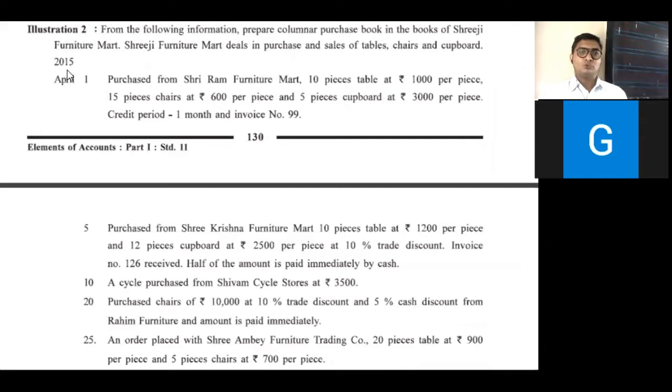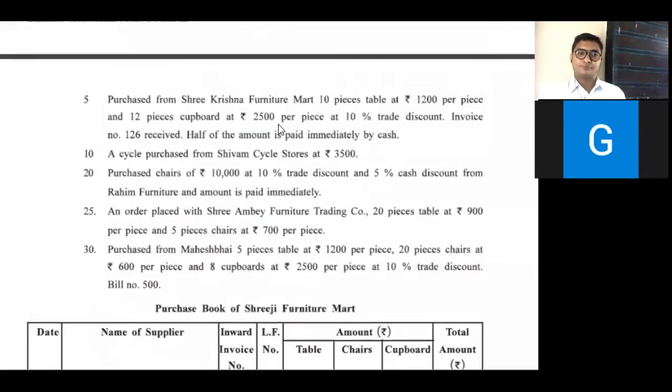So, 2015 April 1, purchase from Sri Ram Furniture Mart: 10 pieces of table at 1000 per piece, 15 pieces of chair at 600 per piece, and 5 pieces of cupboard at 3000 per piece. Credit period 1 month. A credit period is specifically given in the question, and hence it is a credit transaction and we have to record it. Invoice number is 90.